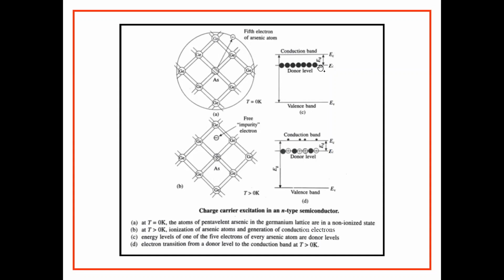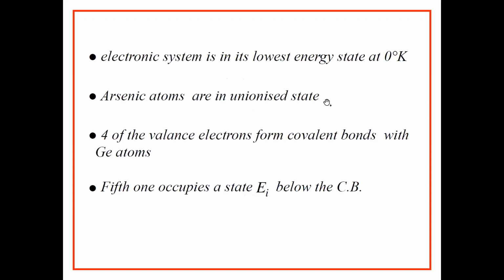And there is electron transition from a donor level to the conduction band at T greater than 0 K. At T equal to 0 K, all donor electrons are in the donor level, represented by energy state EI, and as T is greater than 0 K, electron transition from the donor level to the conduction band takes place.